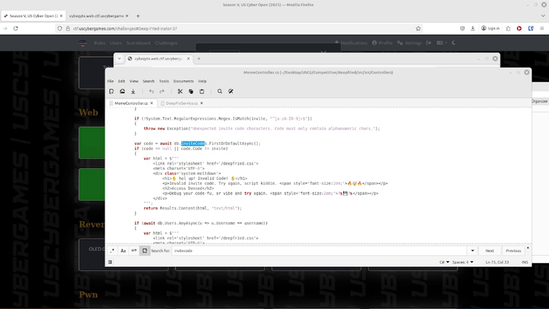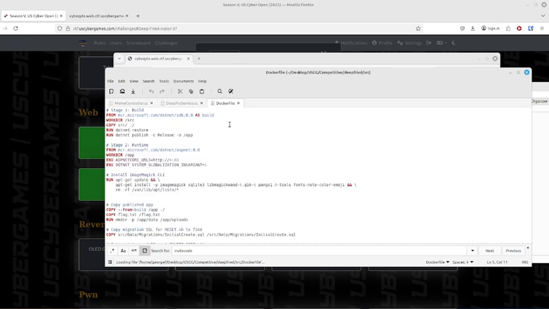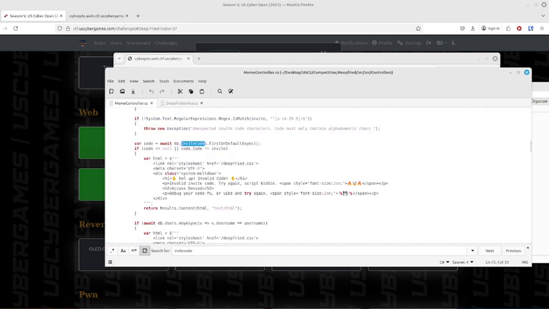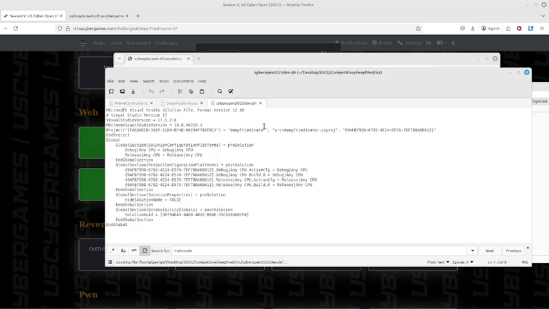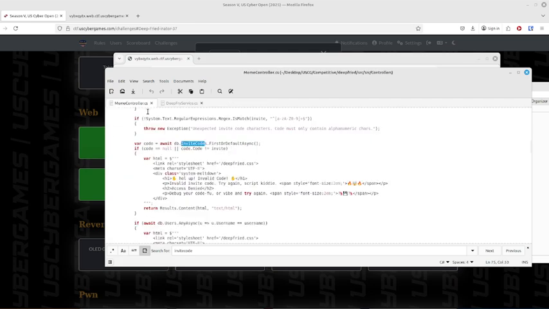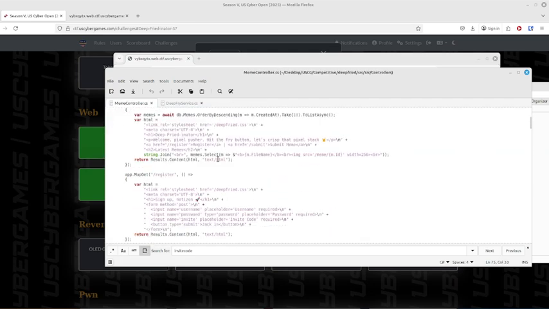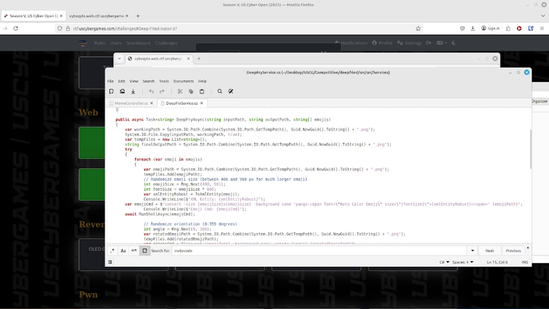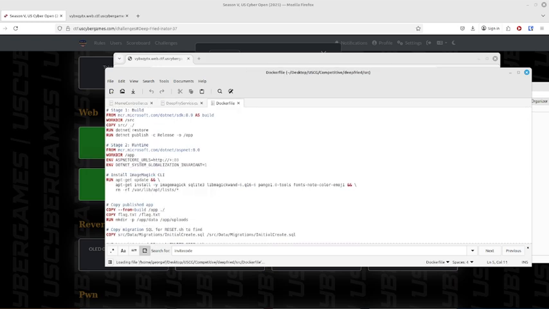I remember reading it somewhere. I'm trying to find where it tells me. Is it here? No. But somewhere it says that the invite code is actually part of the environmental variables, so I'm just trying to look for it.